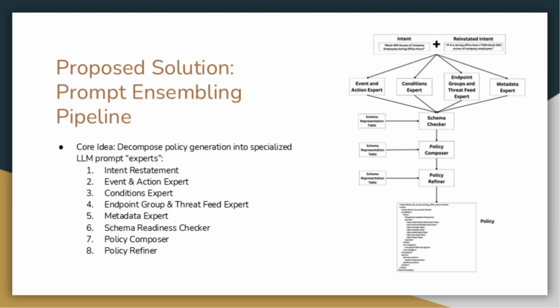So our proposed solution is the prompt ensembling pipeline, whose core idea is to decompose policy generation into specialized LLM prompt experts. This helps reduce the cognitive workload on each LLM prompt, which will help reduce hallucinations. So the pipeline is as follows. It first restates the intent, and then the intent along with the restated intent gets passed into the 4 different experts. Then it gets passed through the schema checker, followed by the policy composer and the policy refiner, all of which are grounded by a schema representation table of the YANG data model.